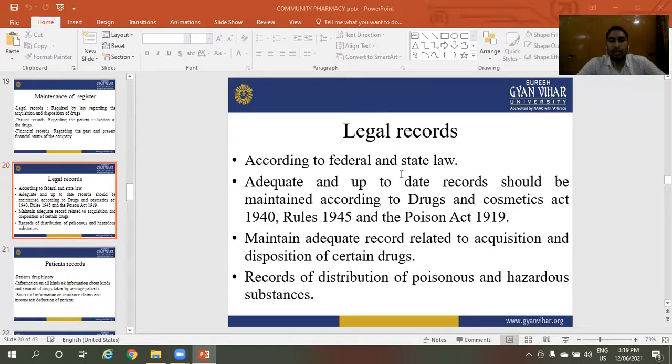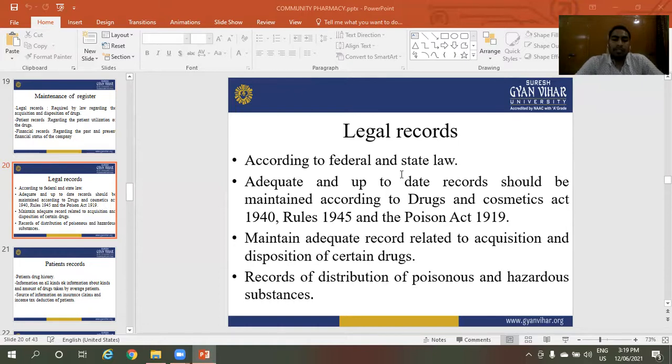Legal records. First one is legal records. According to federal and state law, adequate and up-to-date records should be maintained according to the Drugs and Cosmetics Act 1940 and Rules 1945 and the Poisons Act. Next, maintain adequate records related to acquisitions and dispositions of certain drugs, as many drugs require such records.